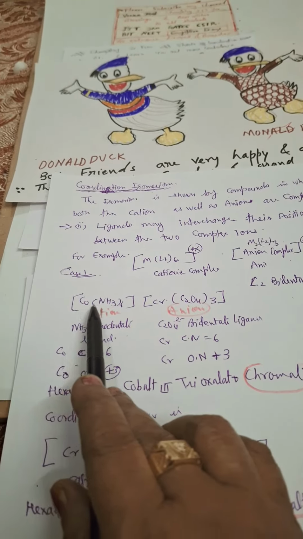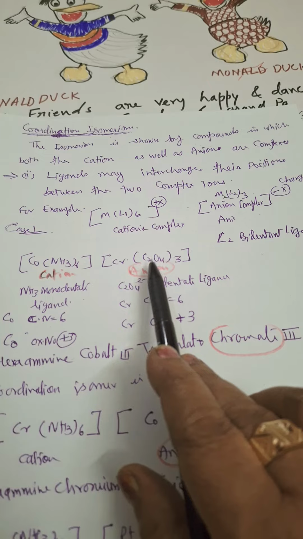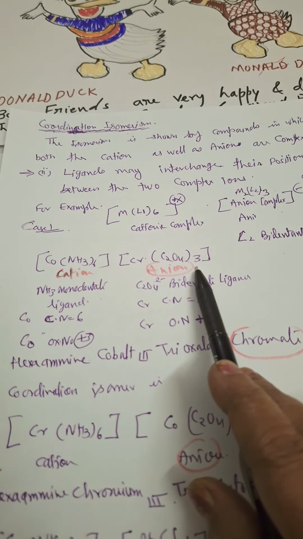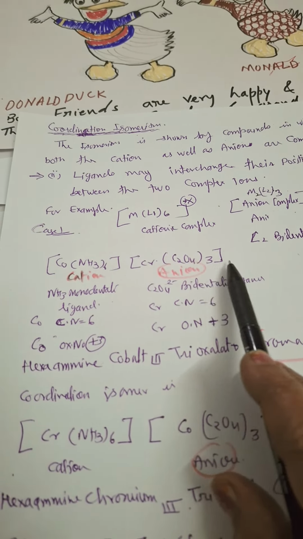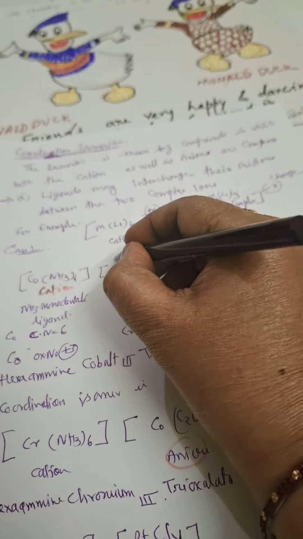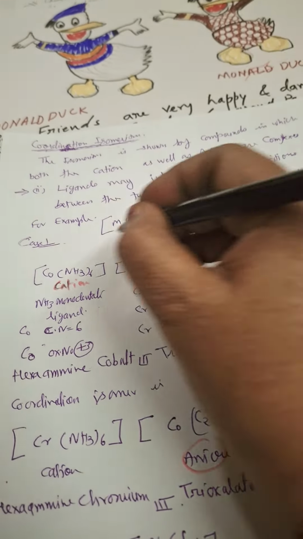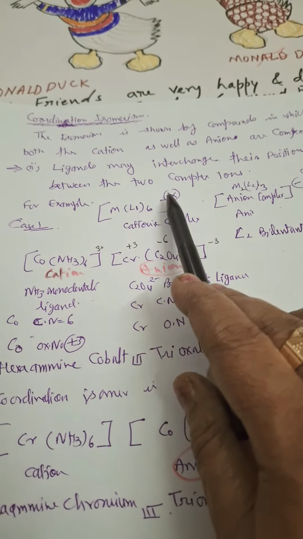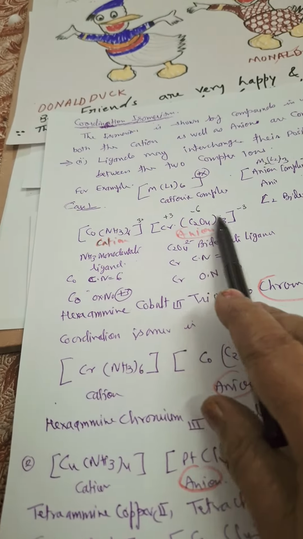Now see an example: [Co(NH3)6] as a complex cation, and [Cr(C2O4)3] as the complex anion. We know that C2O4 carries 2 negative charge, 3 such ions are there, so total 6 negative charge. Since this is having -6, the chromium must have +3, then only there will be -3 charge. And it means cobalt is +3. Okay, so we will see, I told you X plus, X minus will be there. NH3 is a monodentate ligand, here I took a bidentate ligand.